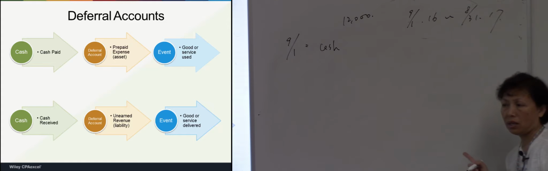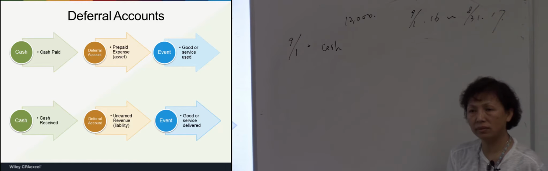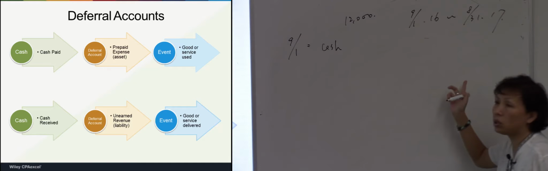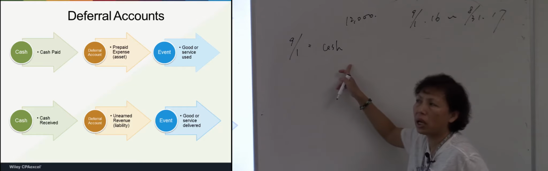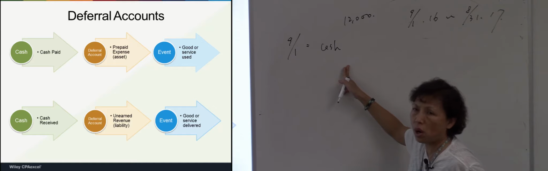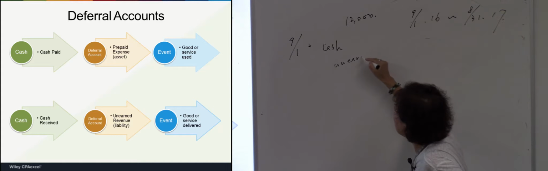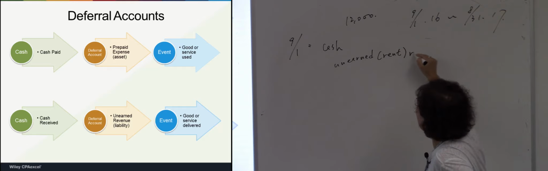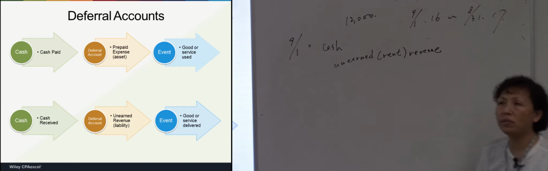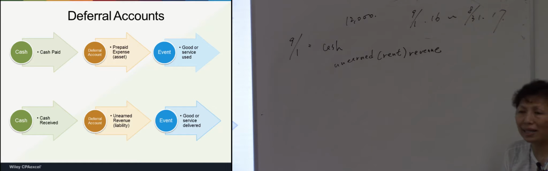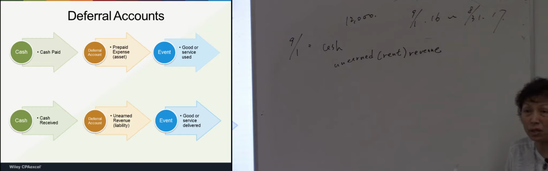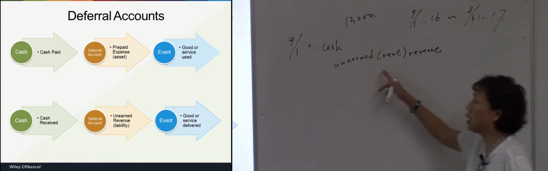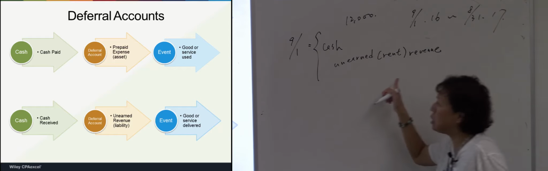In the credit side, do you earn the revenue yet? No, not yet. Why? Because the contract period just starts and you haven't provided service yet. So in the credit side, can we put rent revenue? No, you should put unearned rent revenue. Is unearned revenue a revenue? No, it's a liability. Because you already got money from people, but you haven't provided service yet. Is it an obligation? Yes, you have the obligation to provide a service at a later point. So it's a liability.